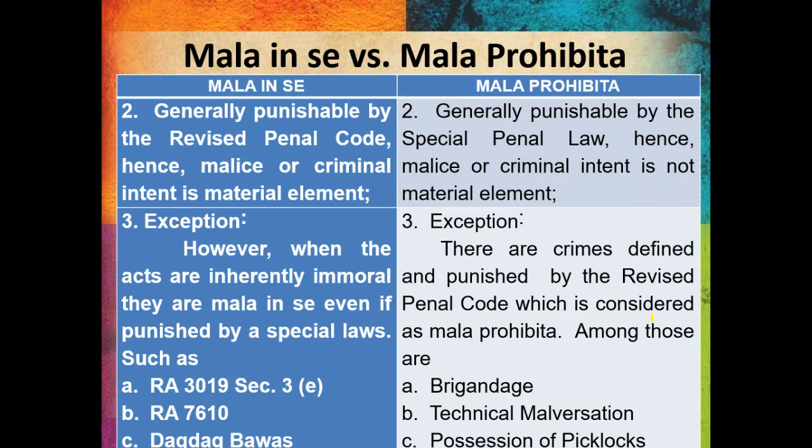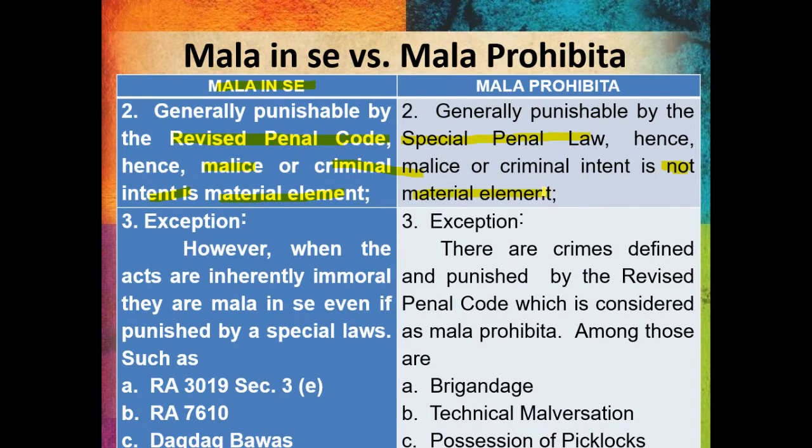Another difference between mala in se and mala prohibita: mala in se is generally punishable by the Revised Penal Code. So almost all in the Revised Penal Code are mala in se, because malice and criminal intent are needed. That's material. But mala prohibita is generally punishable by SPL. What is SPL? Special Penal Law. Hence, malice and criminal intent are not material.